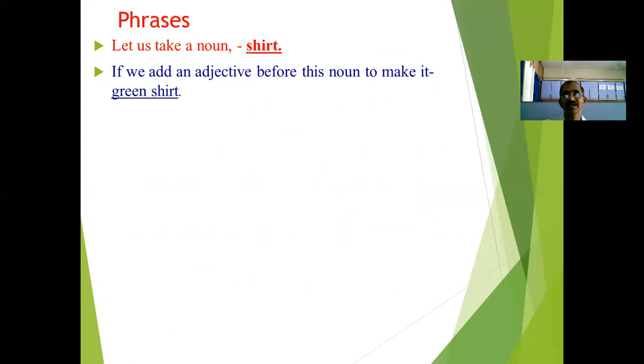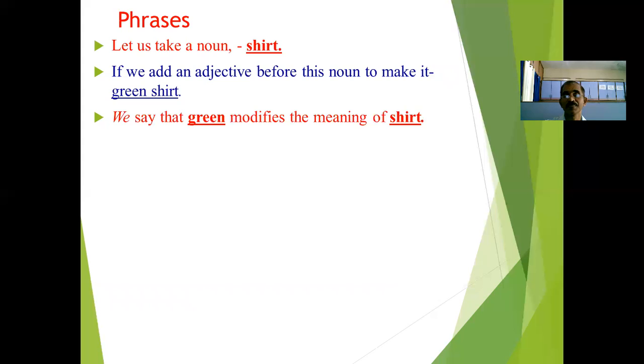Let us take one example of a word, shirt. Shirt is a noun, but if we add an adjective before this noun to make it green shirt, see in what way there is a modification. Here one word is shirt only, which is a noun, but when we add an adjective before it, it becomes green shirt.